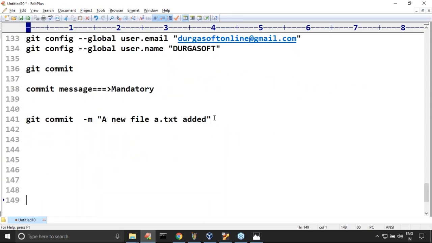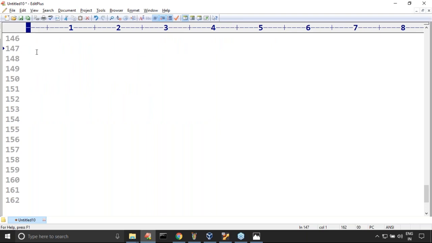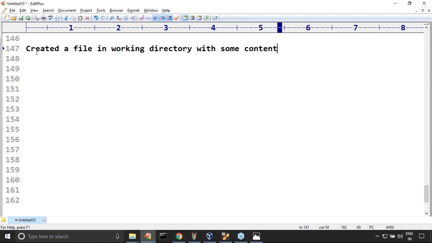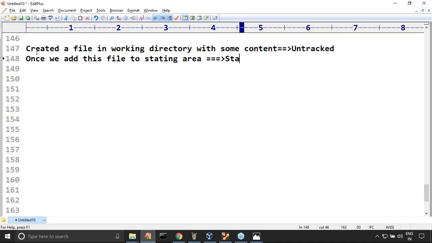So now I created a file in the working directory with some content. Now the file is said to be in which state? Please confirm. Untracked state. Once we add this file to the staging area, now the file is said to be in which state, sir? Staged state.